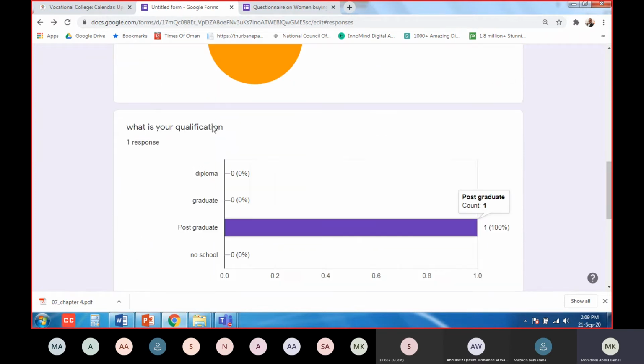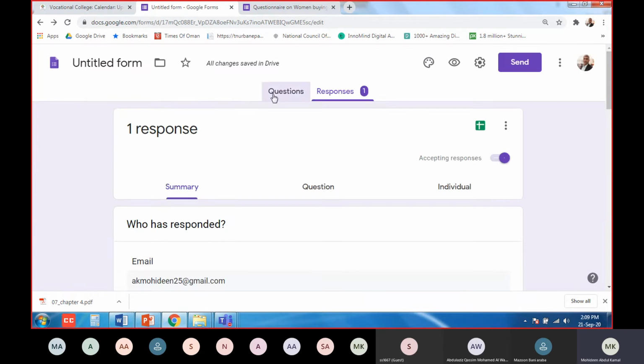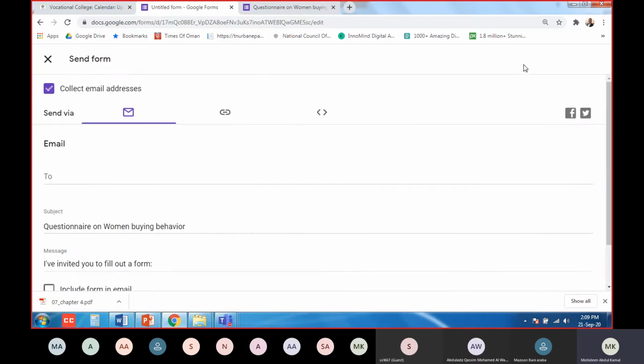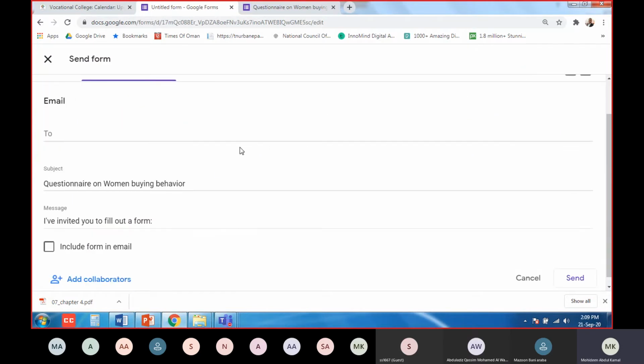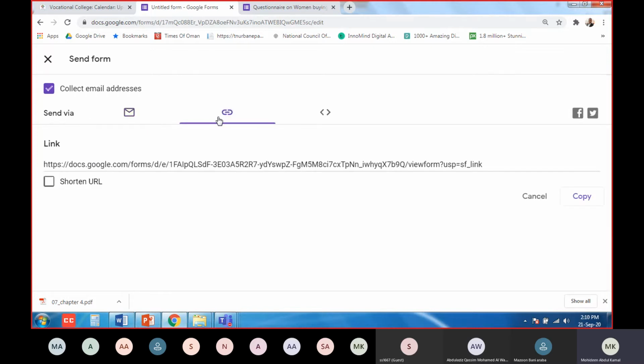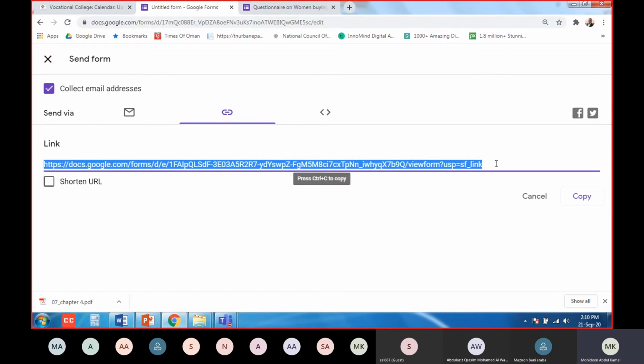Okay. Now, how to send this link? You see here, click Send. When you click Send, this will open. Now you go to this one. This link is there. This is the link for this form. This full one is the link.